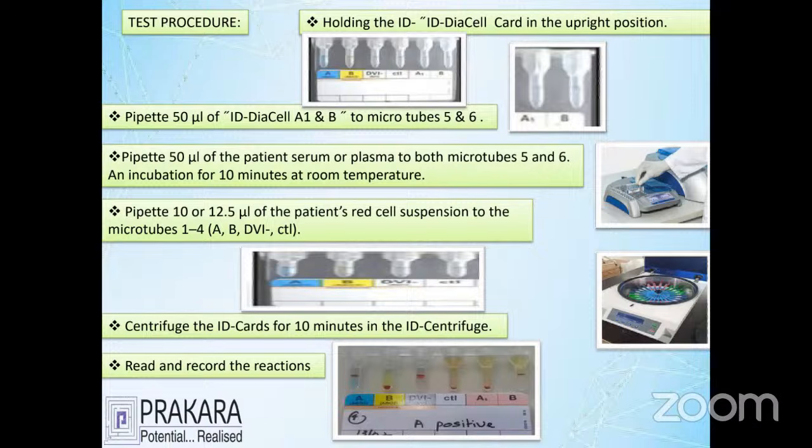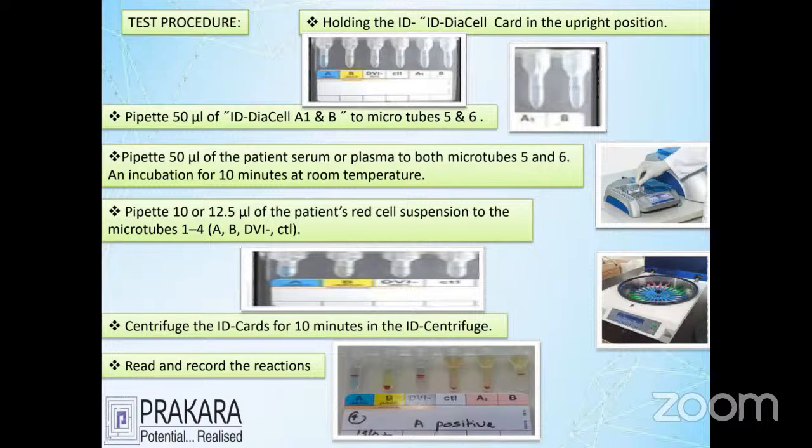The ABO group is reported by the antigen-antibody reaction. Here the A, B, D wells already have the reagents. The only thing is we have to add the patient sample. So we add 10 microliter of patient red cell suspension into the A, B, D wells. And finally, we add the patient plasma into the fourth and fifth ones.